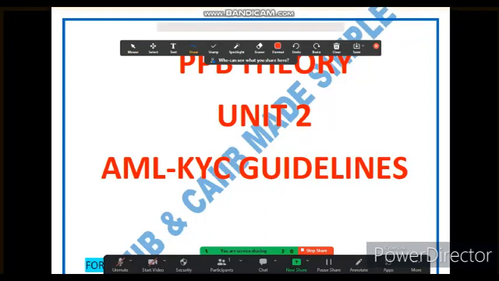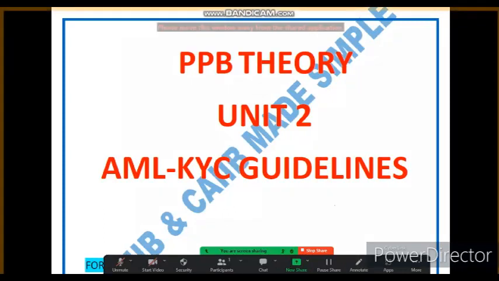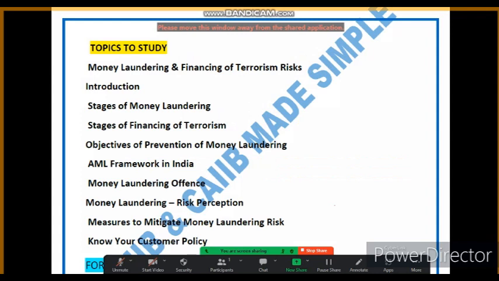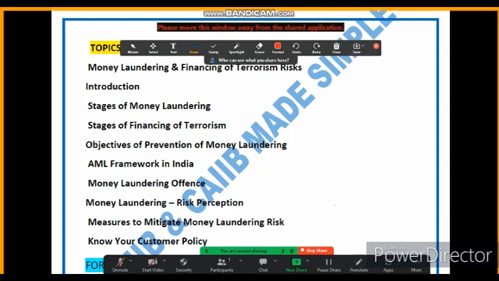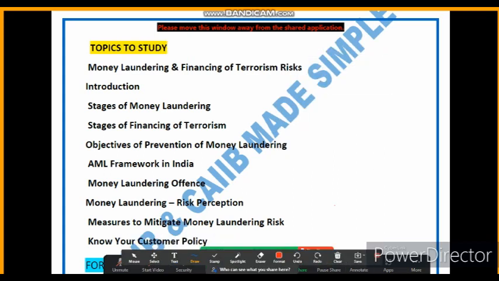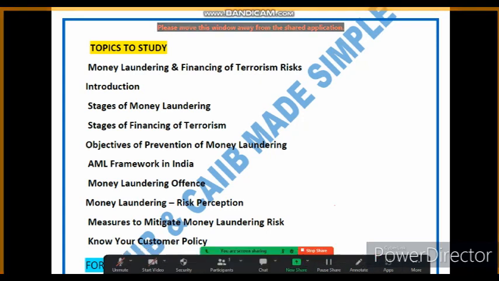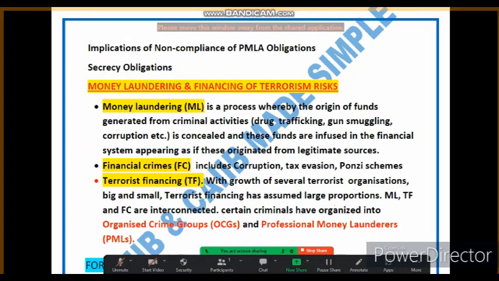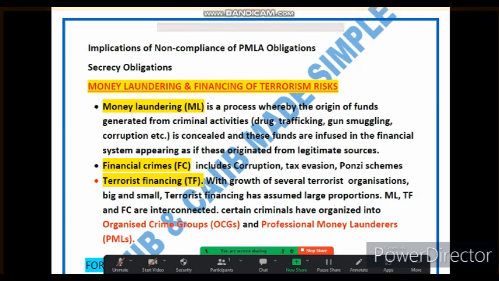Guidelines in detail. So friends, let's begin. What is the first topic we are going to discuss? First we will study what is money laundering and what is financing of terrorism risk. Then after that we will see the introduction part. After that we will see the stages of money laundering, stages of financing of terrorism, and objective of prevention of money laundering. So in today's lecture we will discuss all these five parts, and the rest we will discuss in the next lecture. So let's begin our discussion with the first point, that is what is money laundering and what is financing of terrorism risk.